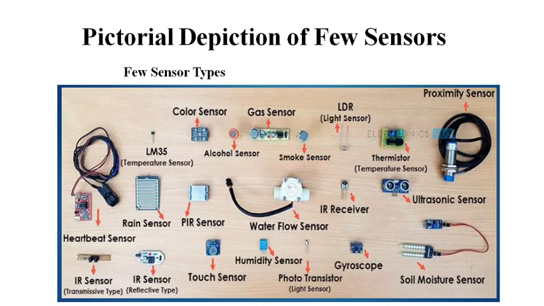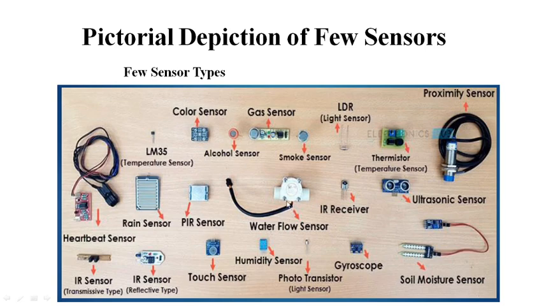This is a pictorial view of a few of the sensors that are available. LM35 is the temperature sensor. Then you have the color sensor to sense colors, that is, RGB colors will be sensed with the help of this color sensor. An alcohol sensor is available. Gas sensor, for any leakage of gas. Smoke sensor. Then light dependent sensors, that is light sensors, thermistors, then proximity sensors, ultrasonic sensors, so it depends on your distance. Then your soil moisture sensor, IR receiver, water flow sensor.